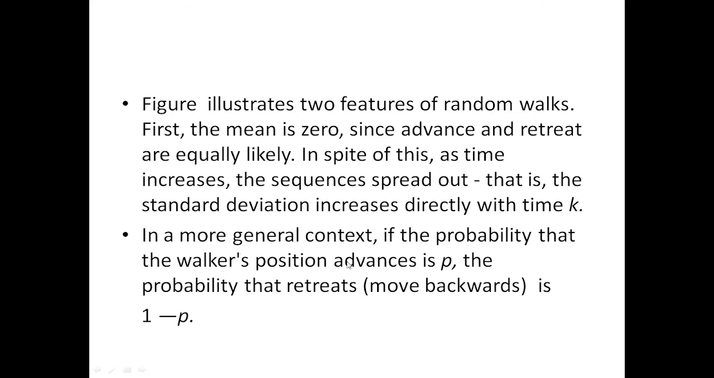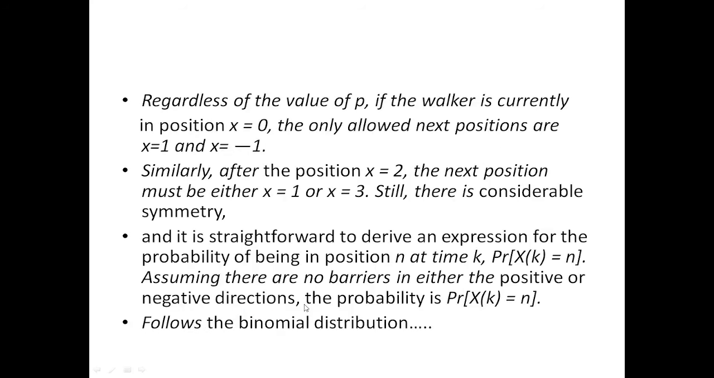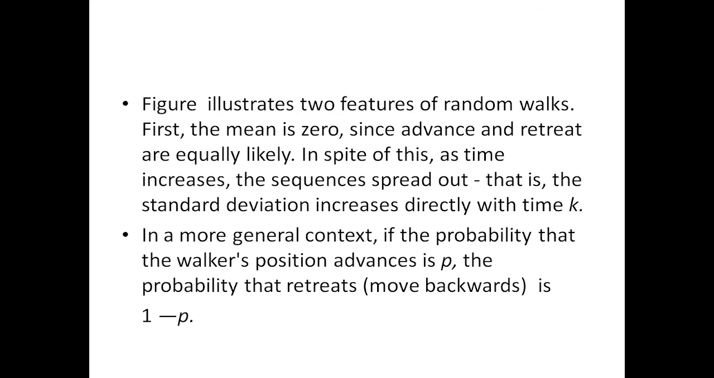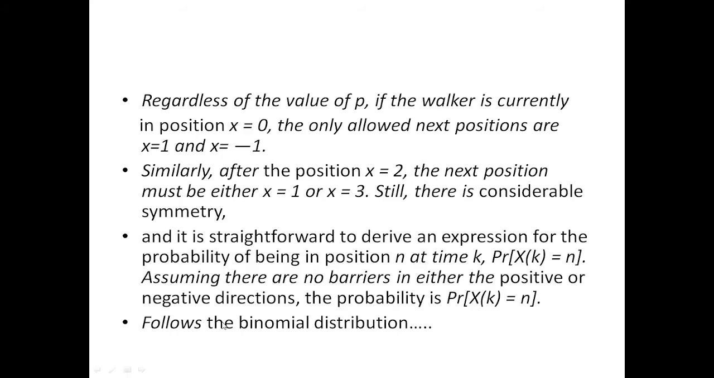In the most general context, if the probability that the walker's position advances is p, the probability that it retreats, that is moves backward, is 1 minus p. So the probability for advancement is p, for backward movement is 1 minus p. Very simple. If p is 0.5, then backward is again 0.5, since 1 minus 0.5 is 0.5.